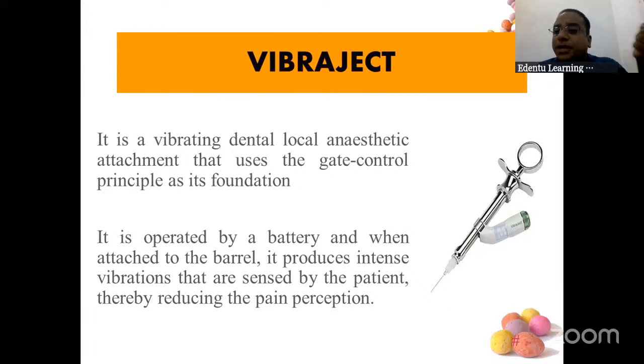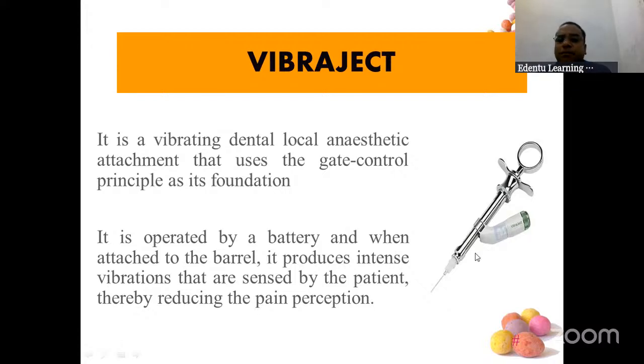That's why I kept gate control theory first. What is gate control theory? I explained you. A delta and C fibers are the small peripheral nerves which detect pain, injury. And A beta fibers are the ones for pressure and temperature. A beta fibers will block A delta and C fibers and it will reach the brain first. That is gate control theory.